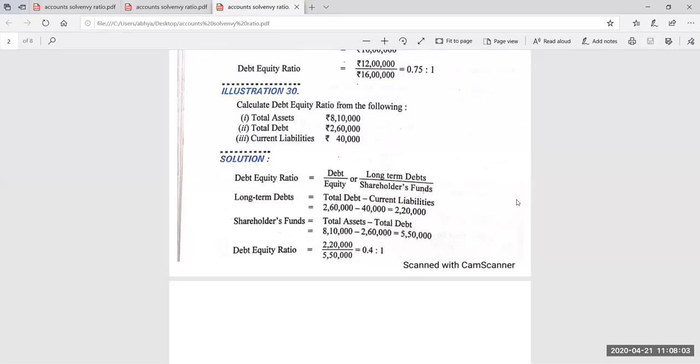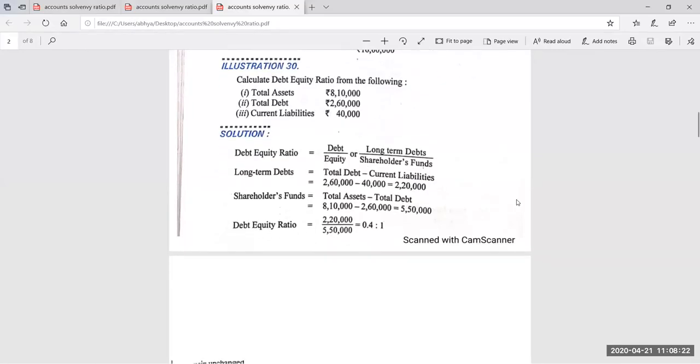Now the shareholder funds. Again, shareholder funds means total assets, asset side total, minus total debt. Total debt means current as well as non-current. So the equity is equal to 5,50,000. So debt equity, debt upon equity, is equal to 0.4 is to 1. Tell me, is this answer correct or not?